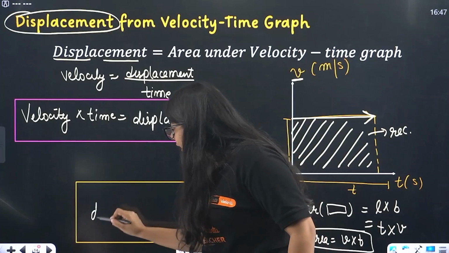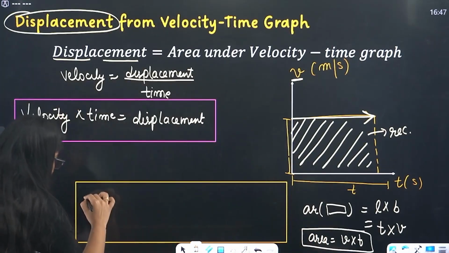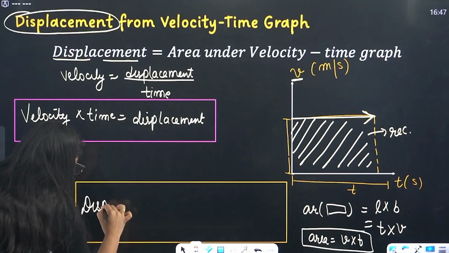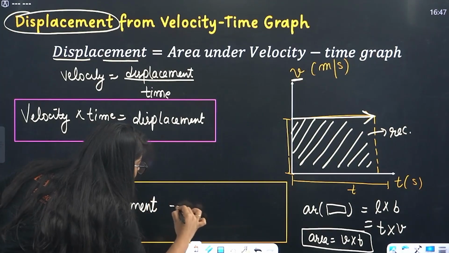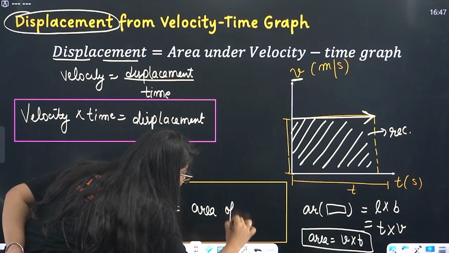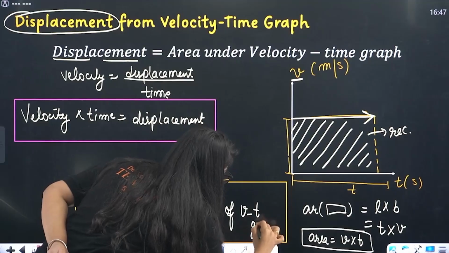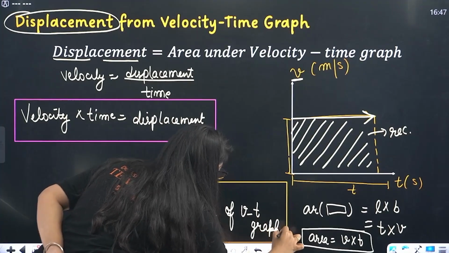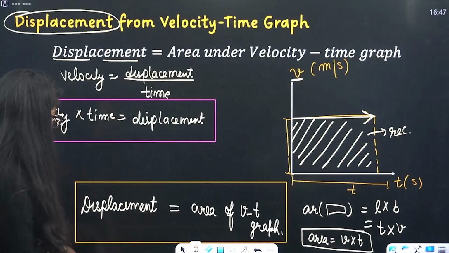That means I can write that displacement, let me write it in a better manner, is actually equal to the area of which graph? VT graph. Understood how we find out all these things? Now see carefully.